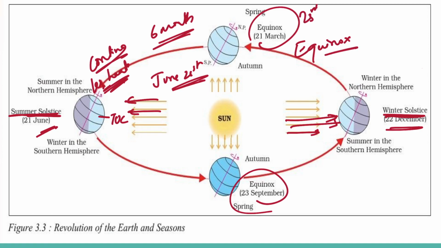On 23rd September, it is autumn in the northern hemisphere and spring in the southern hemisphere, and this is reversed on March 21st, when it is spring in the northern hemisphere and autumn in the southern hemisphere. So this is the reason why there are days and nights and changes in the seasons: the rotation and revolution of the earth.